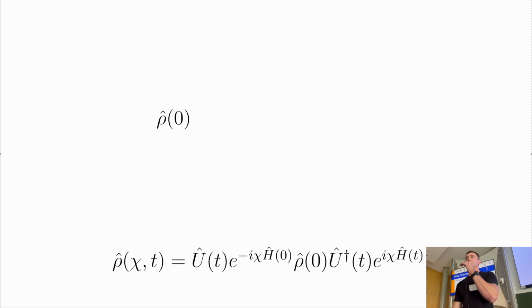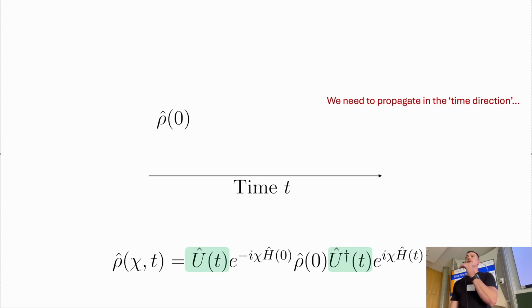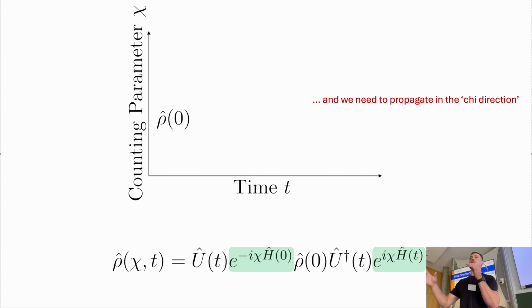Now, maybe a more intuitive way of thinking about it is thinking about it visually. So we start off with rho 0, and we know that we need to evolve it in time because rho of chi and t depends on time, of course. And we know that we need this unitary evolution, which we saw a few slides ago before. And then on top of that, it also needs to be propagated in what I'm going to call the chi direction. Chi, we call this counting parameter because it helps us count work. So I need to move somewhere on this set of axes. And the question is where?